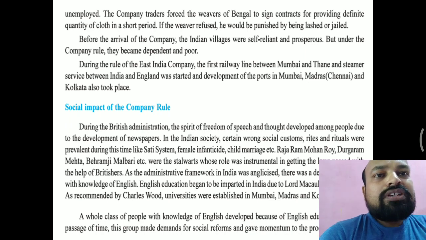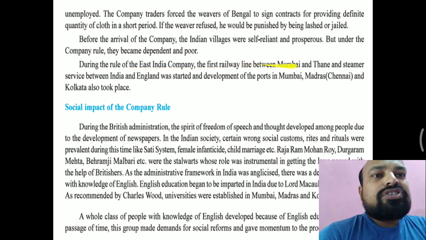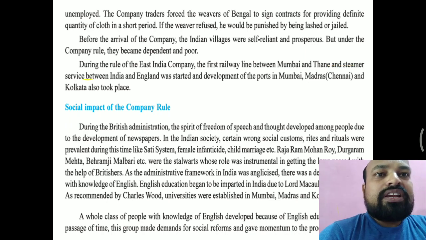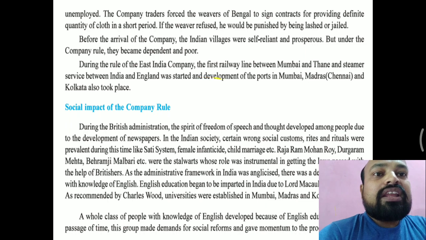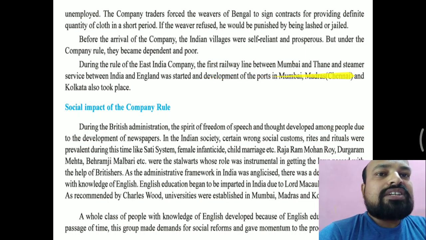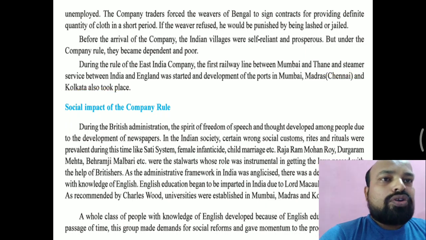Now, during the East India Company, the first railway between Mumbai and Thane and the steamer service between India and England were started, and the development of the ports in Mumbai, Madras and Kolkata also took place.